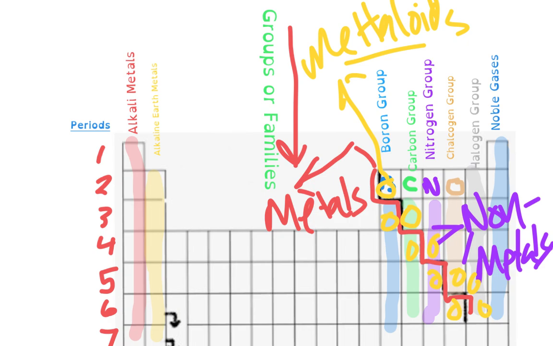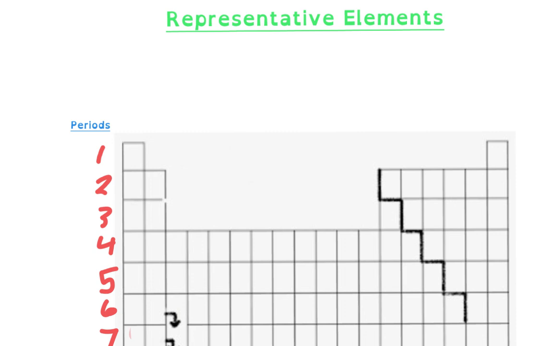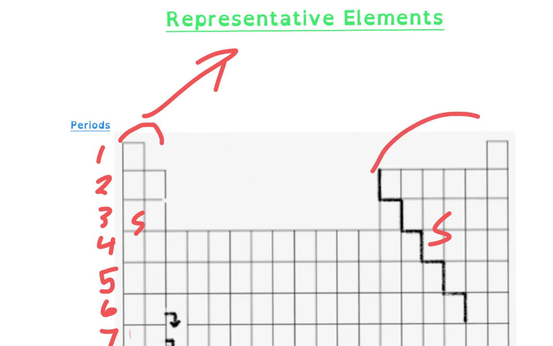And so then you might hear the term, okay, called representative elements. Your representative elements, and I'll put those on here for us. All right, so now let's talk about our representative elements and what parts of the periodic table that is. So it is actually going to be our S block, if you remember that, and our P block. Or right here, those are your S representative, and then right here, those are your representative, your taller, if you will, the tallest ones, right?